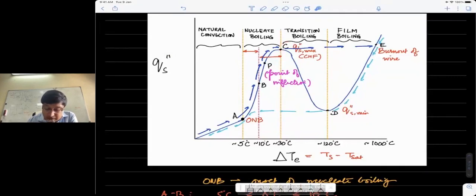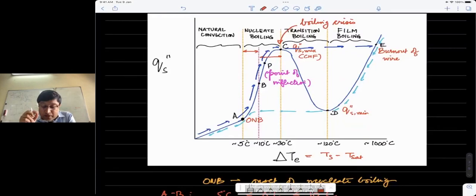Sometimes point C, and in fact even our book that we are following, calls point C the point of boiling crisis, because at or just above this heat flux, the wire or the surface may actually melt.